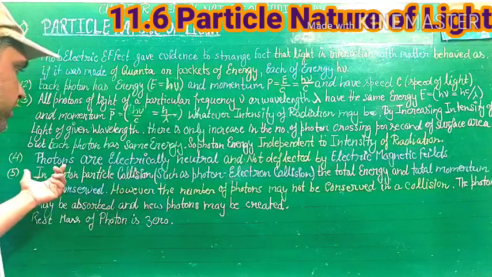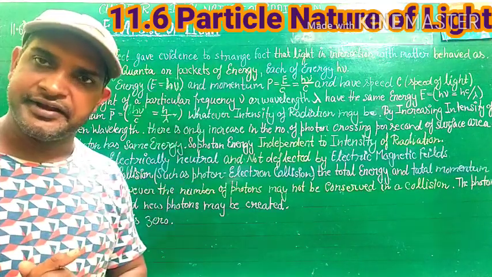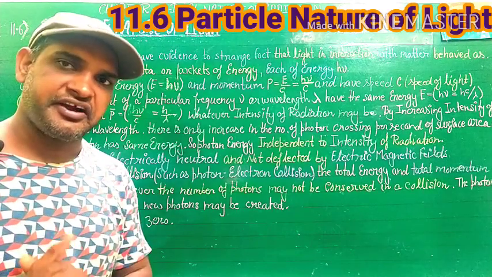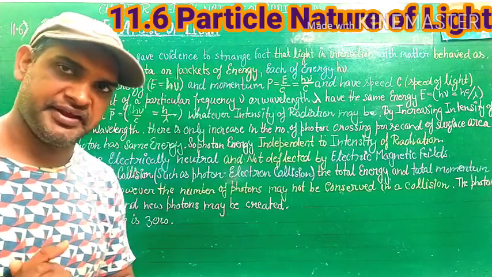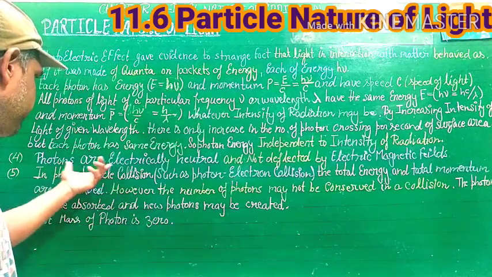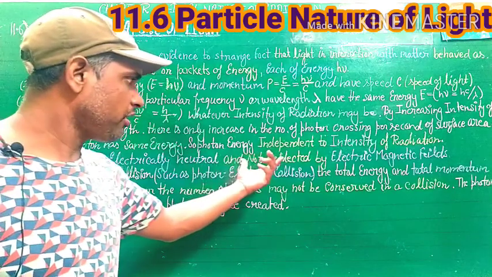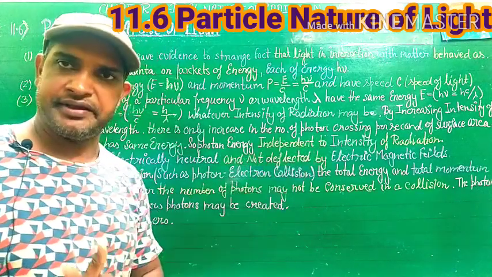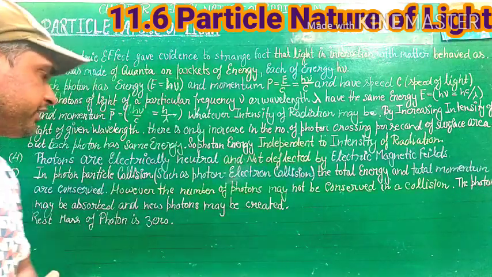Another: photons are electrically neutral because they are not deflected by electric and magnetic fields. So students, it is also very important that photons are electrically neutral and not deflected by electric and magnetic fields.